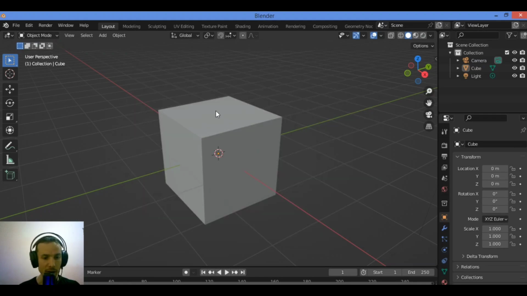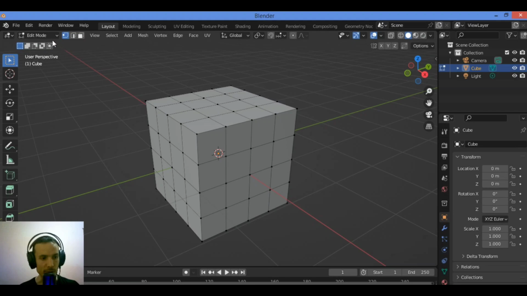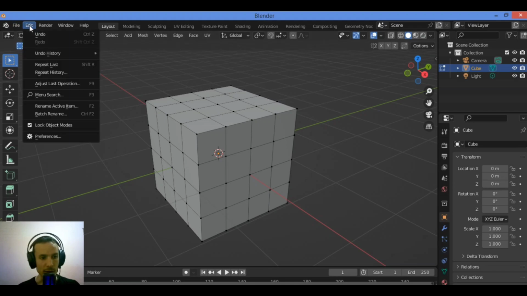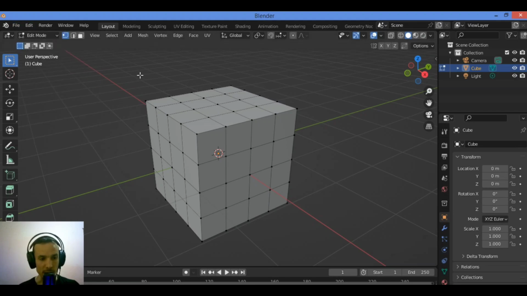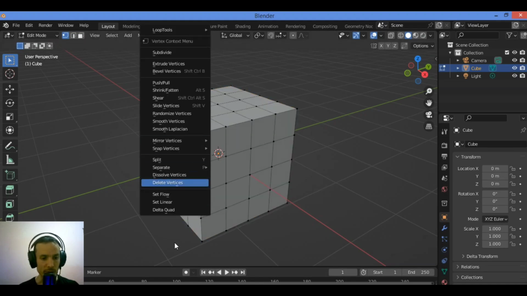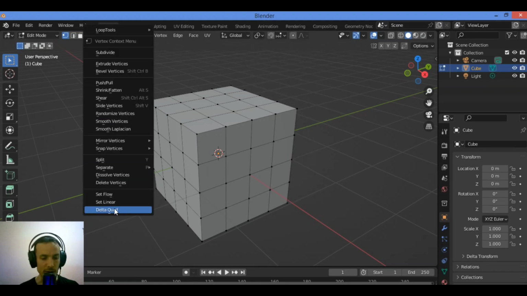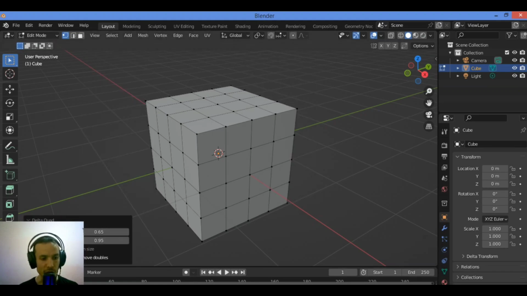Let's try it. Here we have in our scene the default cube. Tap into edit mode. You should enable that add-on in Edit, Preferences, then enable your add-on. Go over here. Let's select the cube, go over here, just right click, then Delta Quad. It's going to show this drop down menu of the Delta Quad add-on.